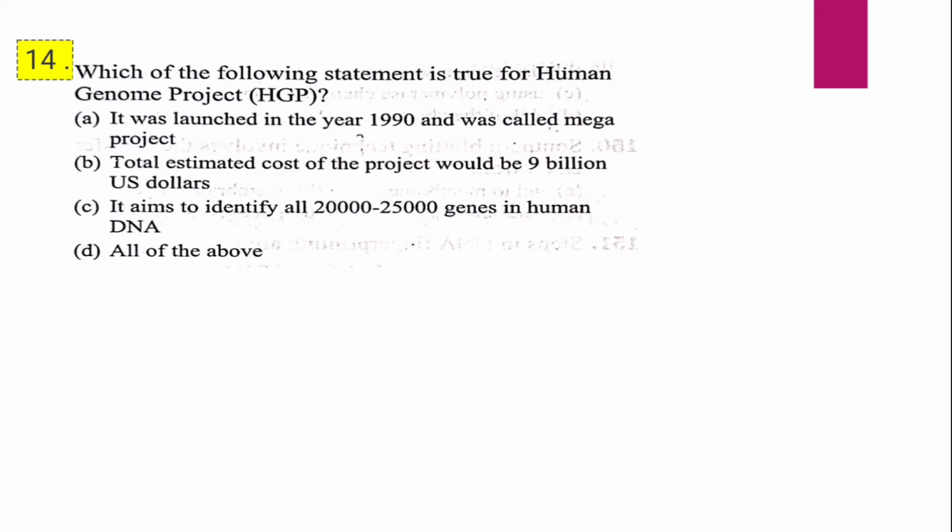Question 14. Which of the following statement is true for Human Genome Project? A. It was launched in year 1990 and was called Mega Project. B. Total estimated cost of the project would be $9 billion. C. It aims to identify all 20,000 to 25,000 genes in human DNA. D. All of the above. Which of the following statement is true for Human Genome Project? And the correct answer is D, that is, all of the above is correct.